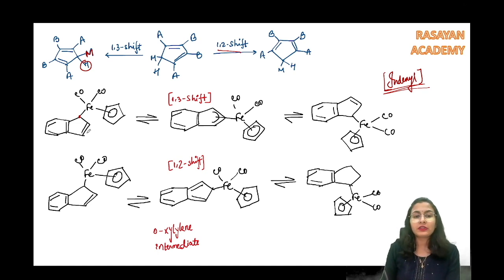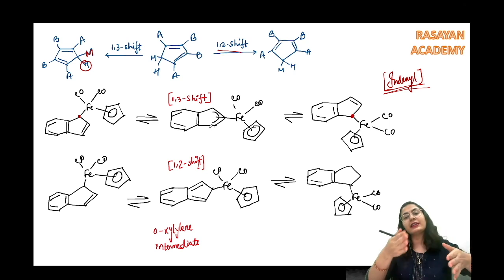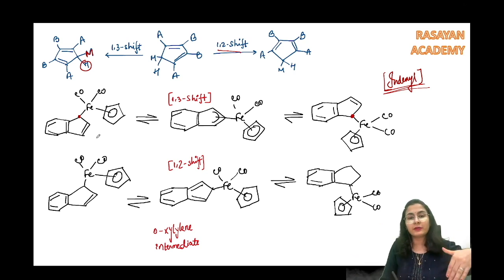After doing the 1,3 shift, I get that this iron can connect over to this carbon. It can also connect over to this carbon, right? It is not changing the hapticity over here. It is just traveling from one carbon to another at the third position, by doing a 1,3 shift. By doing a 1,2 shift, you can see it is traveling from the first carbon to the second, but the hapticity remains the same. Okay?